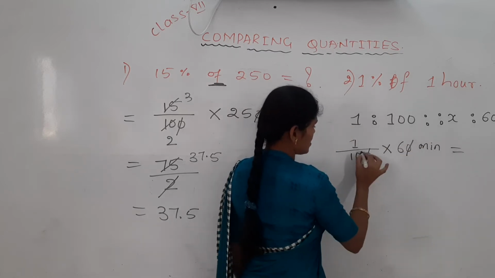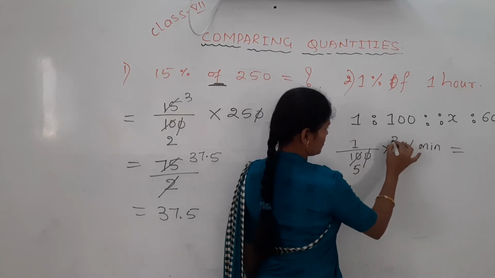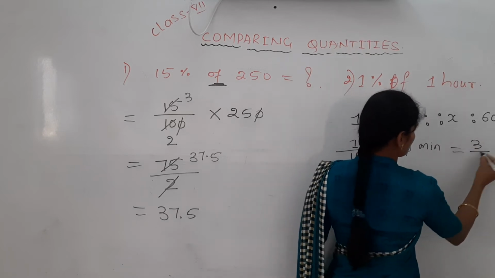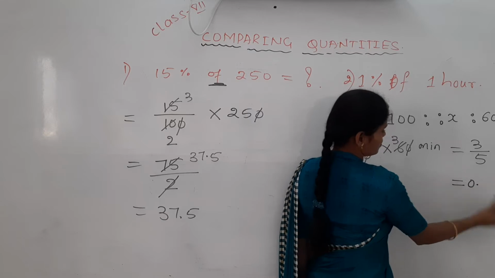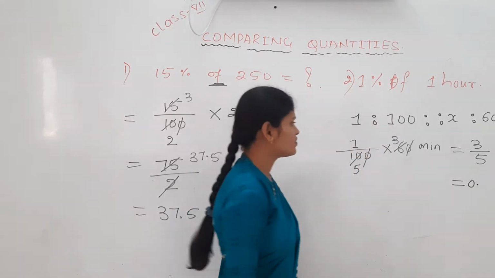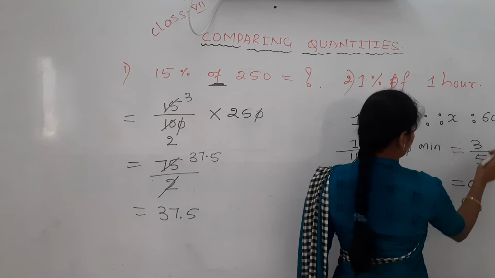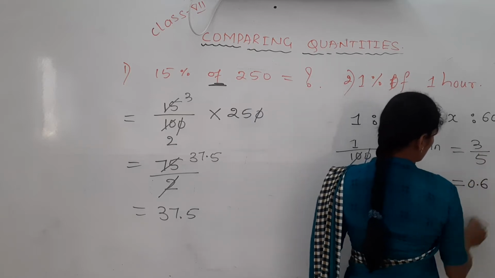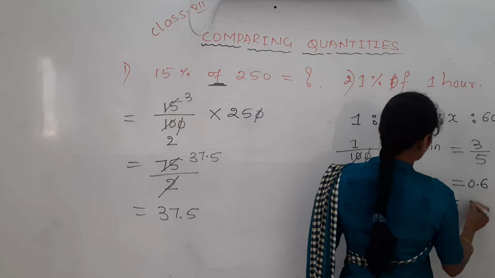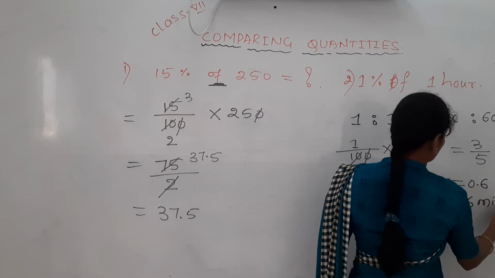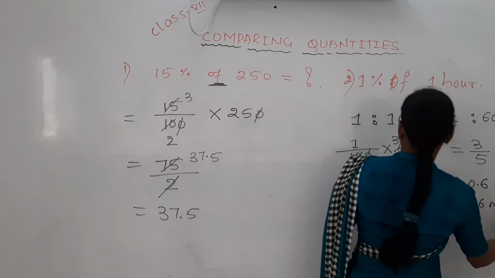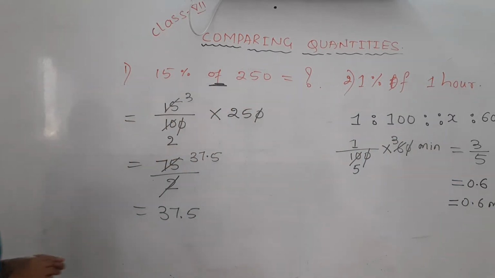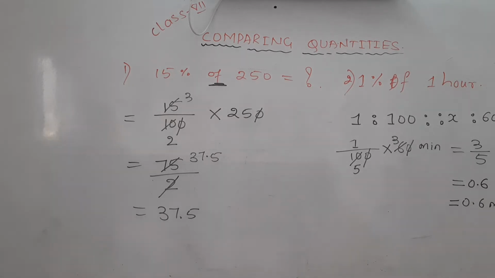The zeros get cancelled. 2 5s are 10, 3 1s are 3. 3 by 5 is not divisible, so 0. Then 30 by 5, 6. How much is it? 0.6 minute. 1% of 1 hour is how much? 0.6 minute. Just pause this video and take it.